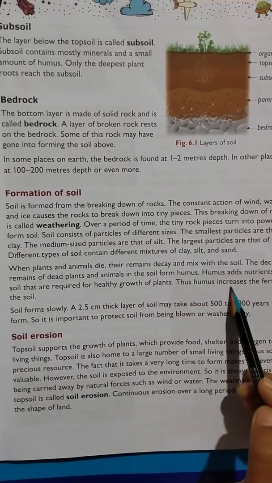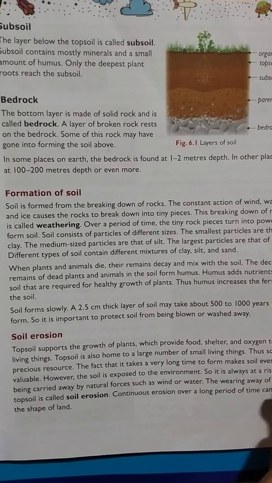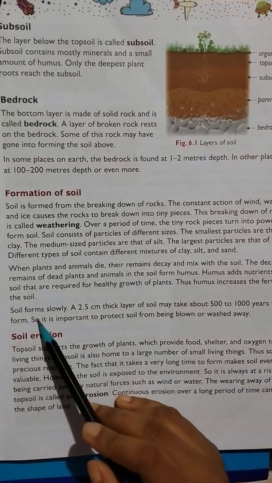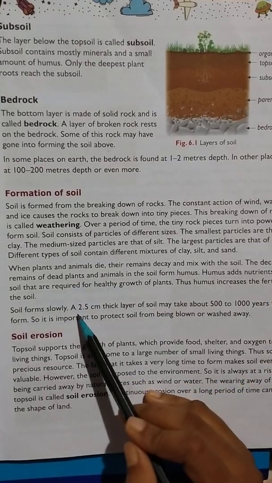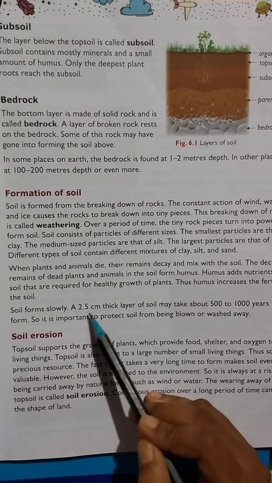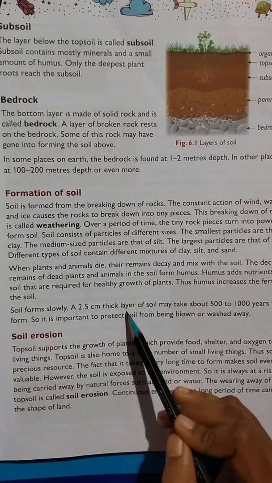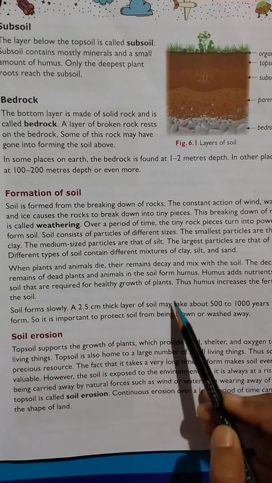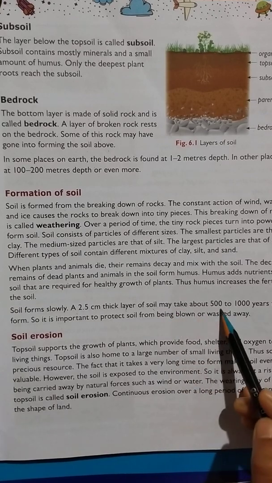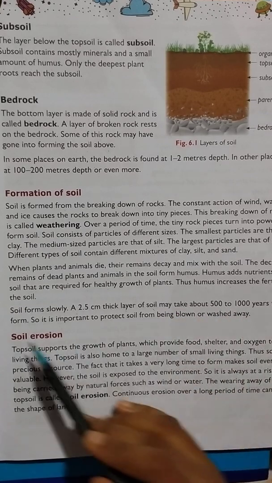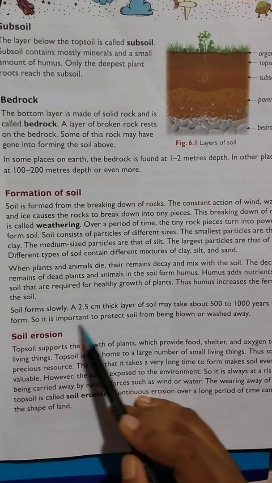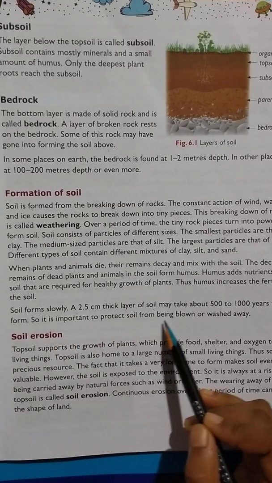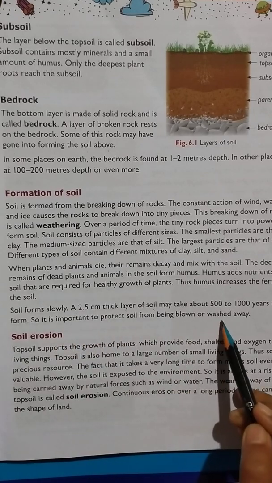Thus, humus increases the fertility of the soil. Soil forms slowly. A 2.5 cm thick layer of soil may take about 500 to 1000 years to form. So it is important to protect soil from being blown or washed away.